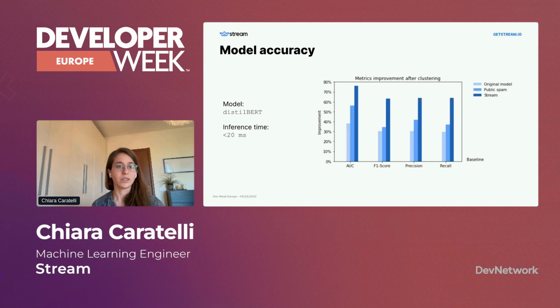60% in all metrics. I want to stress again that we didn't use sentence embeddings in the model itself. We still use DistilBERT because this is something that has been heavily tested. We know very well what the inference speed is and the load it can bear. We have an inference time of around 10 milliseconds average per message. So this is definitely viable for chat usage. We are not guaranteed to have this with sentence embeddings, but it's not excluded that we might use them in the future.